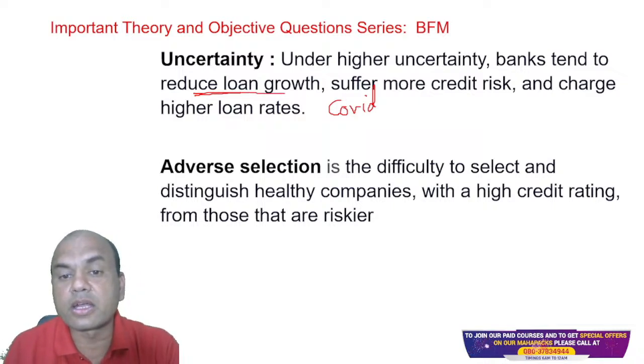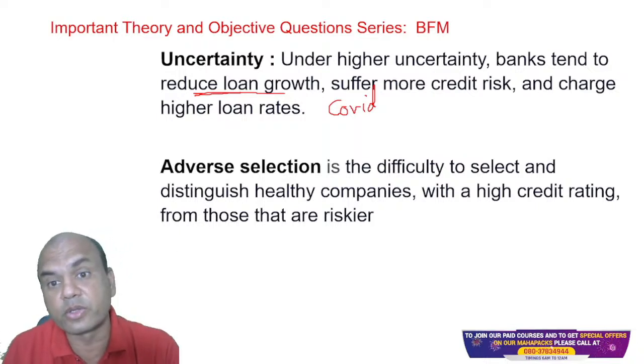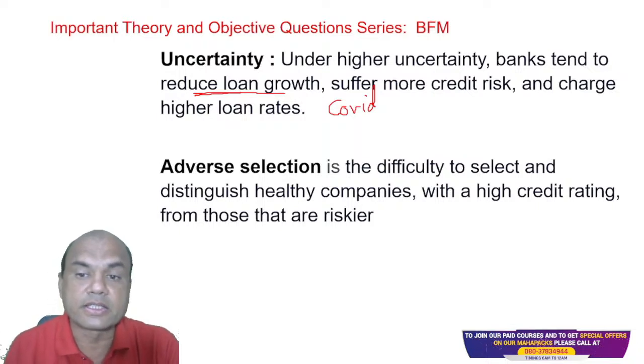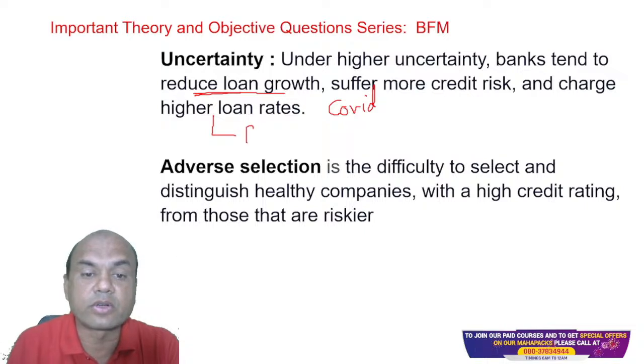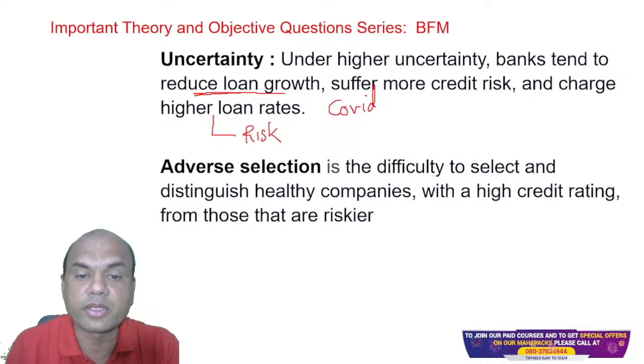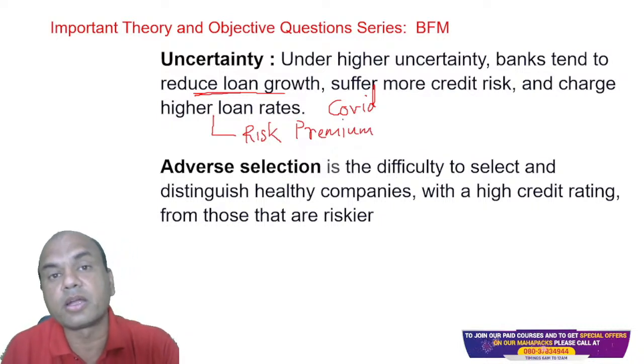Suffer more credit risk, because there is a huge credit risk, because there were huge NPAs during that COVID situation, and charge higher loan interest. So banks were charging higher interest, and that is called the risk premium. Higher loan interest is called the risk premium. So this is an important term under uncertainty.